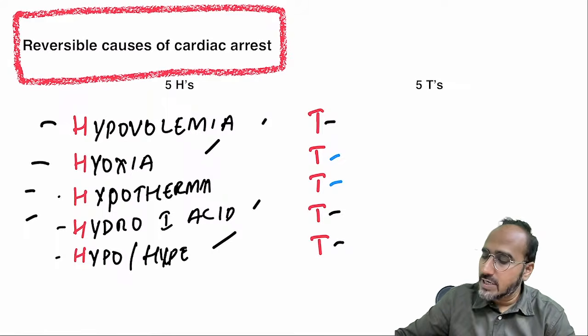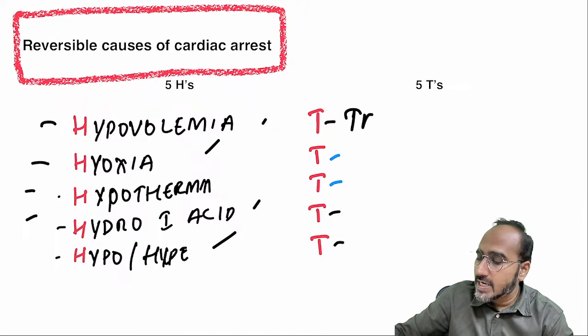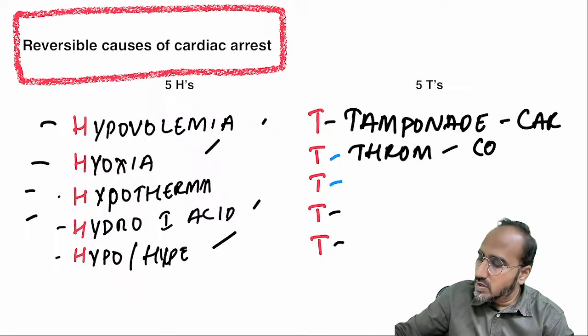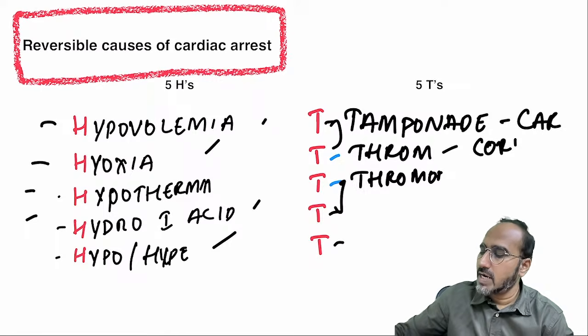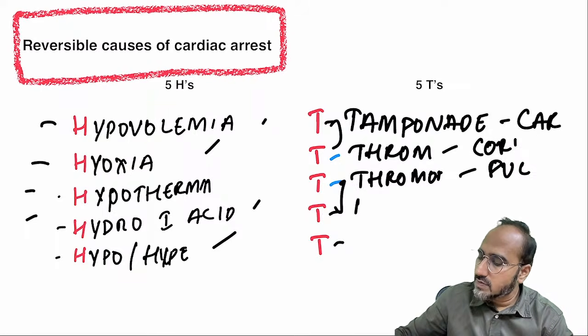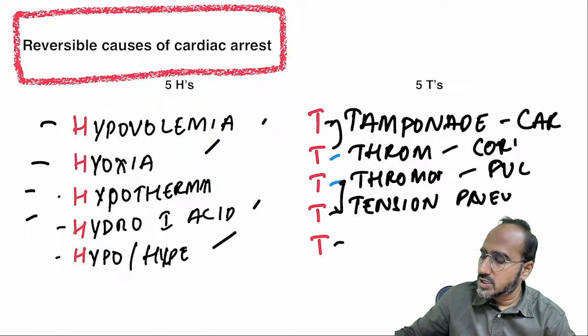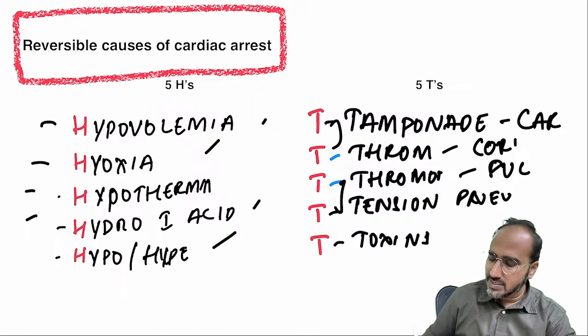What are the 5 T's that we need to remember? 2 T's related to the heart, 2 T's related to the lungs. So 2 T's related to the heart are what? Cardiac tamponade, or coronary thrombosis. Two T's related to the lungs are what, guys? Thrombosis. Thrombosis of what? Pulmonary thrombosis. And one T is what? Tension pneumothorax. Last T is what, guys? Toxins. Toxins have to be ruled out. These are the reversible causes of cardiac arrest that could be managed.